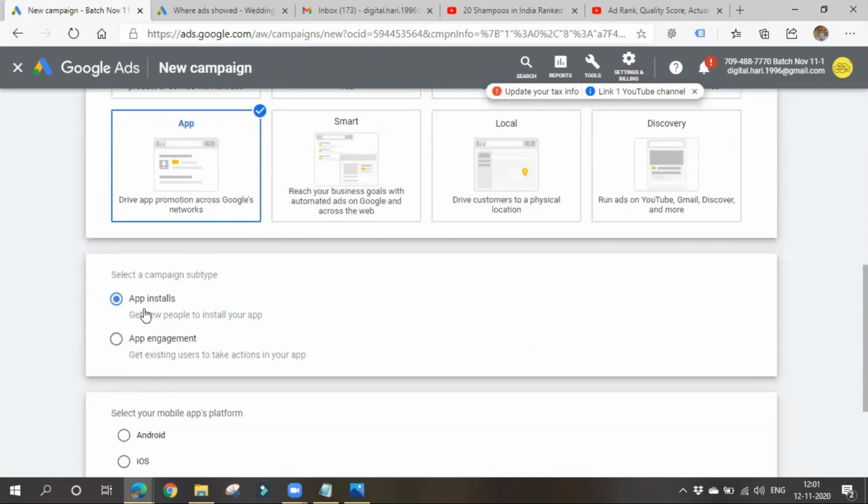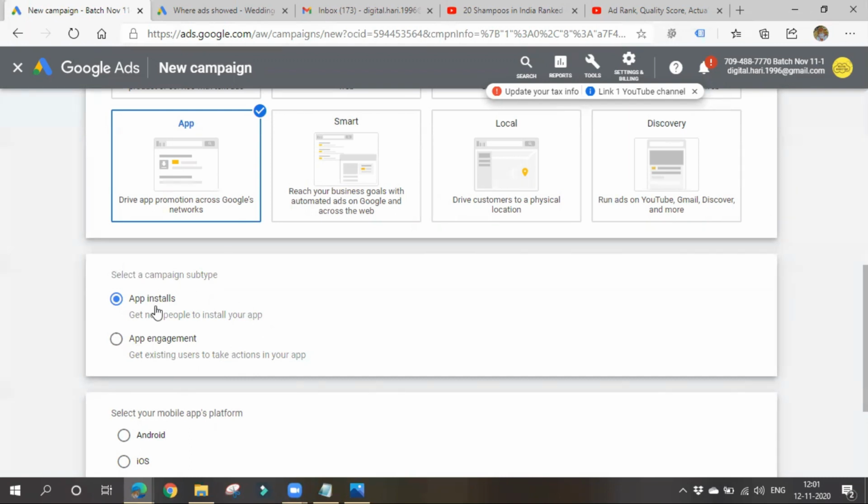So app installs or app engagement, whatever you want, you can choose. If you want your app to be installed by more and more people, more app installations, then you can choose the first one. Or else app engagement: get existing users to take actions on your app. Your app might be selling some products or providing some services, and there might be some existing customers for you. If you want those people to perform some valuable actions and interact with things present on the app, then you can go for app engagement.